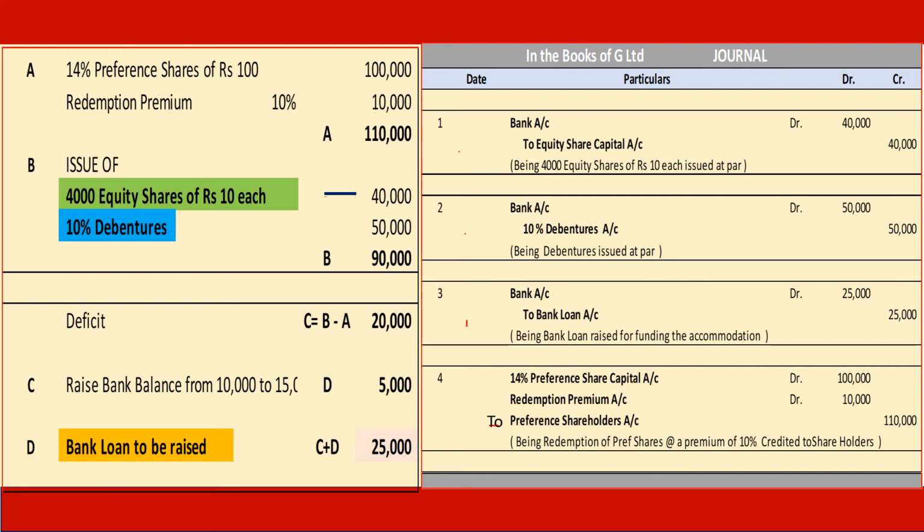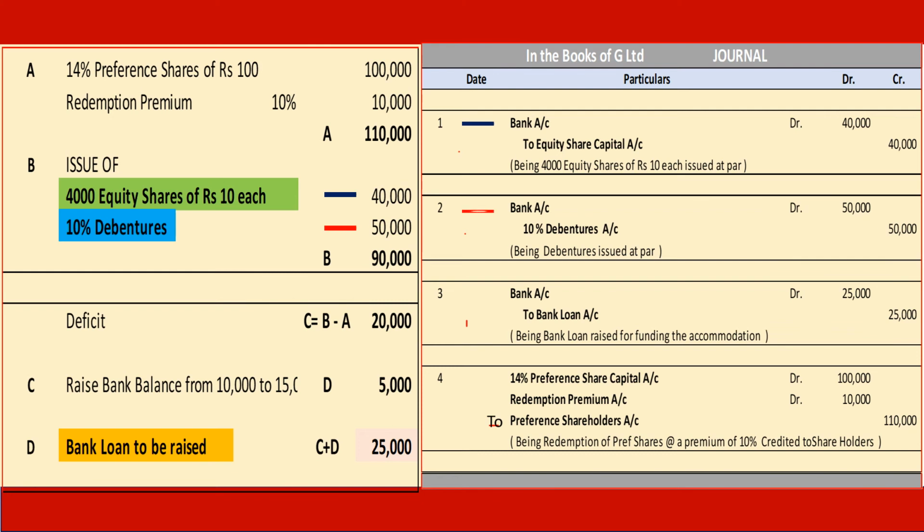Let us start now. 4,000 equity shares of rupees 10 each. For collecting 40,000, we have received the amount, bank account to equity share capital account, 4,000 equity shares of rupees 10 each issued at par. Okay. Then we are going with issue of debentures, 10% debentures worth 50,000 rupees.